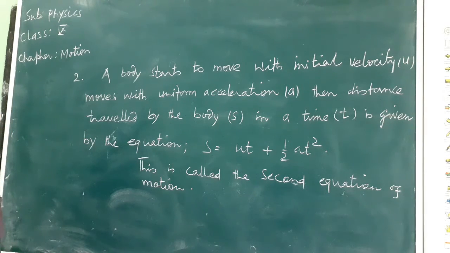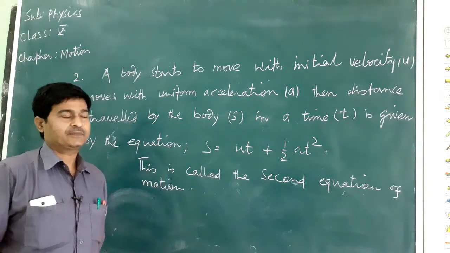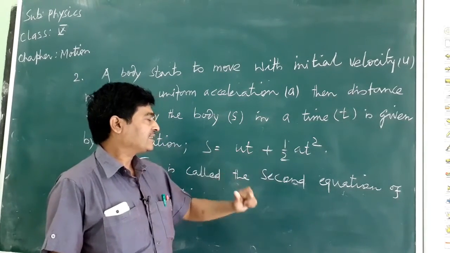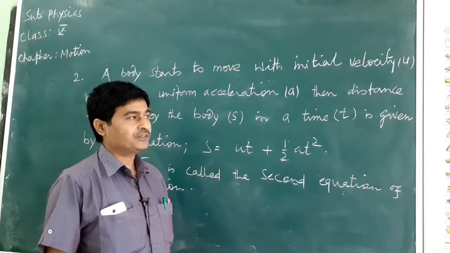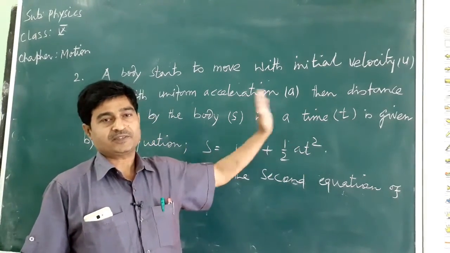Thus, the second equation of motion gives us the distance covered by the body moving with uniform acceleration a when it starts to move with initial velocity u in a time t.